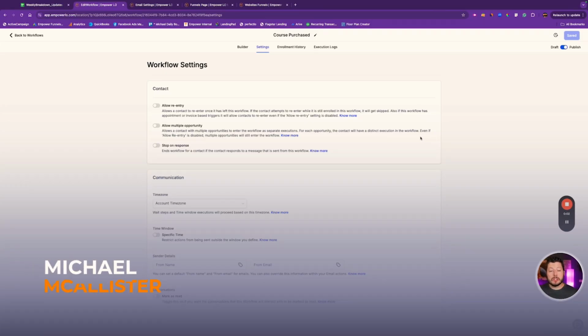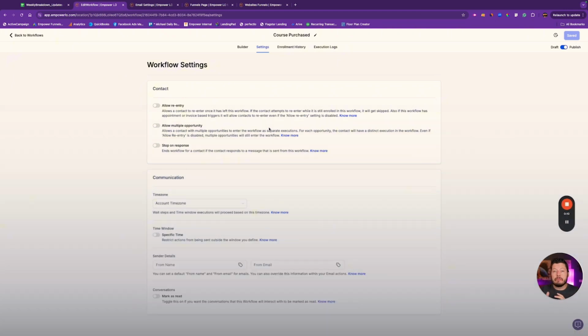All right, guys, first up, we have the ability to allow multiple opportunities into a workflow. Guys, this is really exciting. This is the beginning of being able to track multiple loans throughout a pipeline that are associated with one individual, or multiple applications, right? Whichever way you're using this. This has been a limitation of HighLevel for a long time, not having the ability to manage multiple opportunities as multiple different applications or loans.